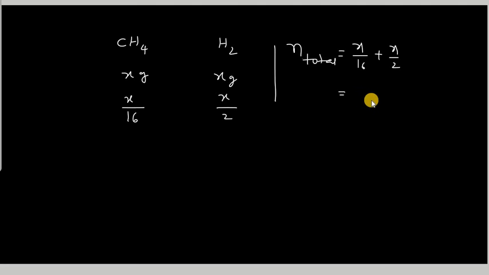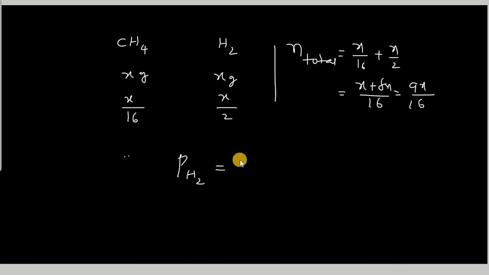The LCM for this is 16, so it is x plus 8x, which gives 9x by 16. Now we have to find the partial pressure of hydrogen. Actually, according to Dalton's law, what is partial pressure?